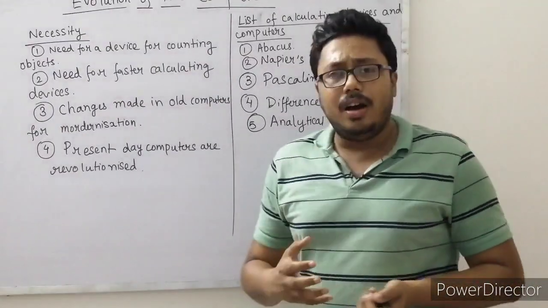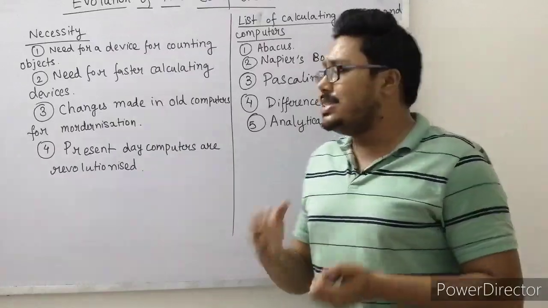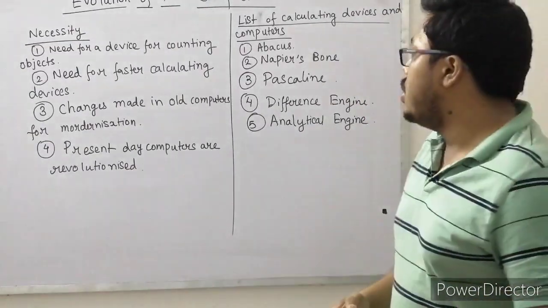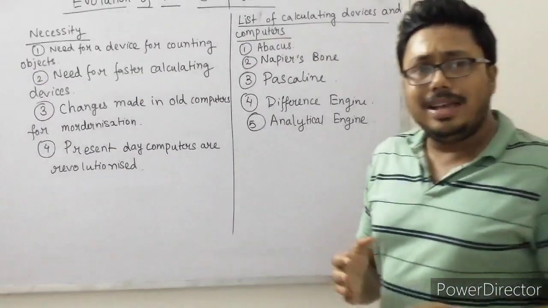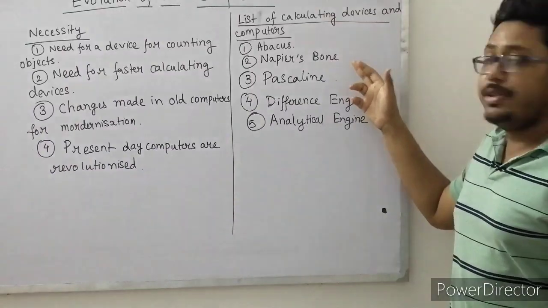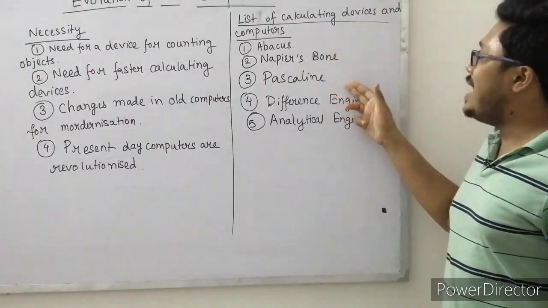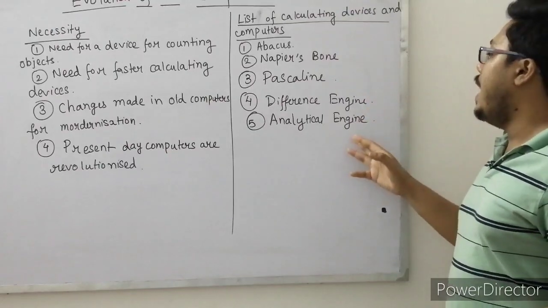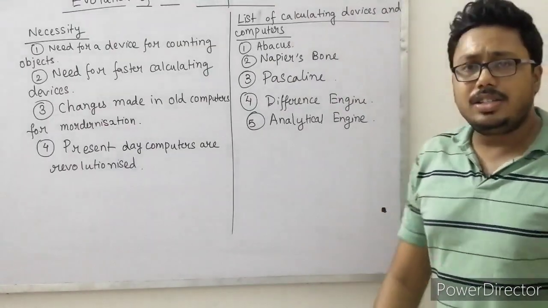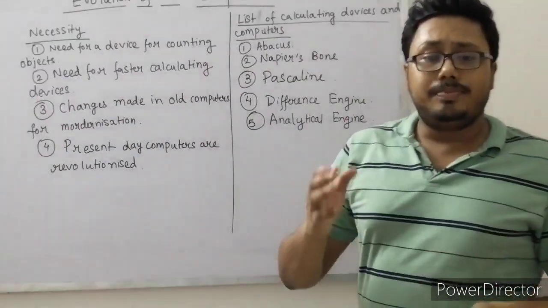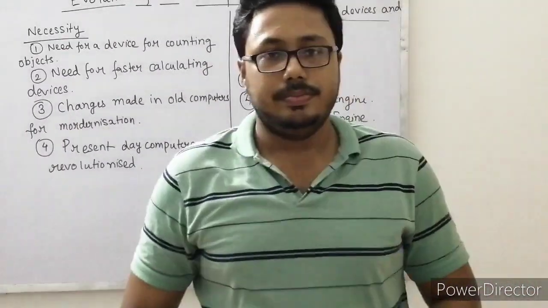So we will learn today about some basic calculating devices and computers. In our list for today's class, we have the abacus, Napier's bone, Pascaline, difference engine and analytic engine. So let us study these devices and calculating machines.